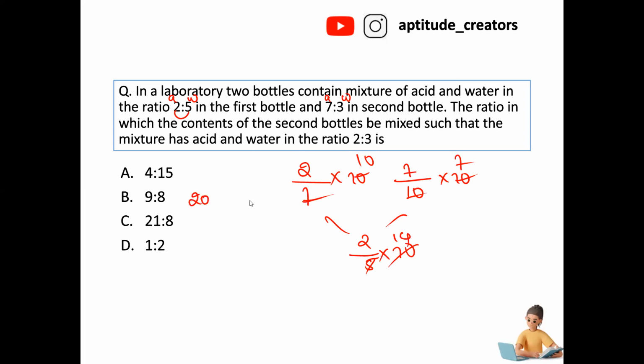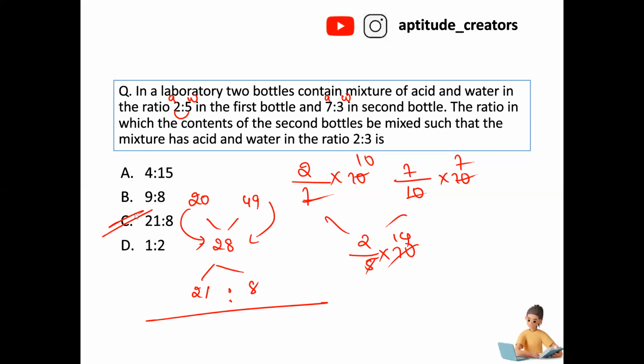Tens, 10 sevens, 5 ones and 5 fours. 10 into 2 is equal to 20. 7 into 7 is equal to 49. 28. Correct. Now this is 8. 20 minus 28, it is giving the result as 8. 49 minus 28, it is giving the result as 21. So my answer is the 21:8 ratio in which the person is mixing. Answer is option C.